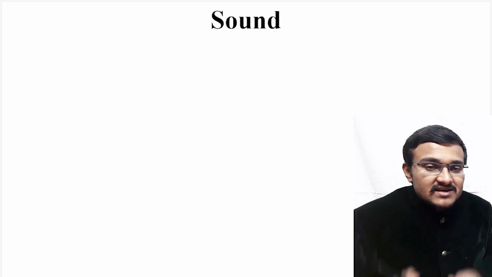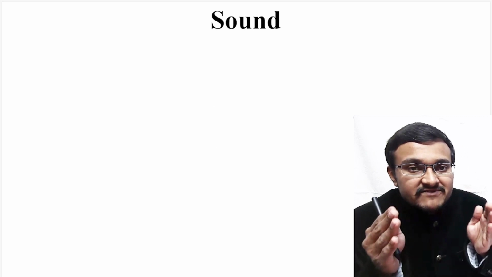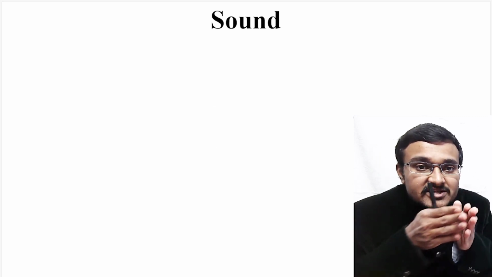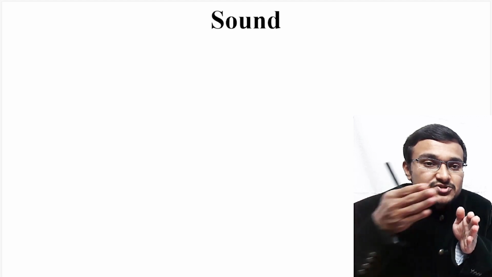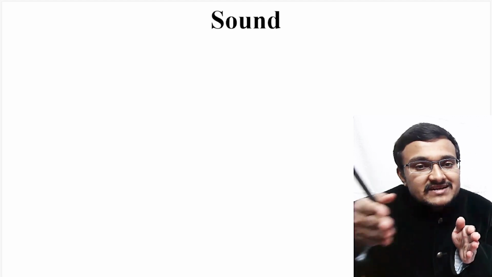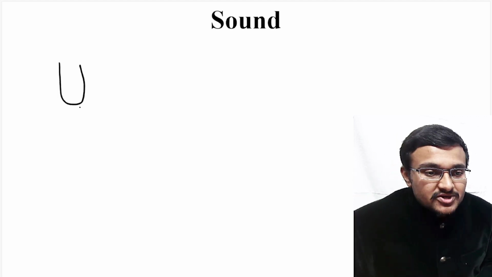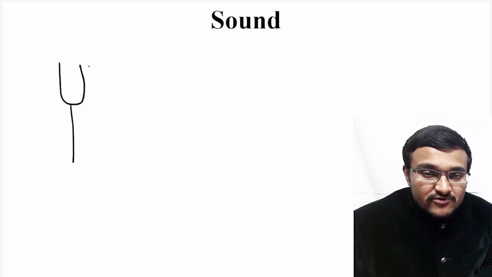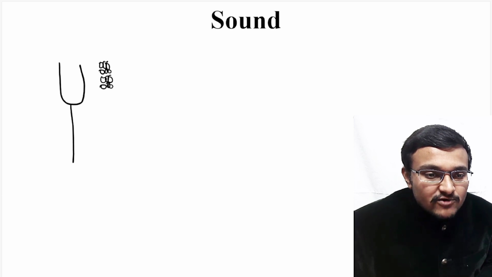So this compressions and rarefactions continue through the medium. So then your sound will be transferred like that. If a tuning fork is vibrating, it creates compressions around it, and following that there will be rarefactions also. So here compression is there, here rarefaction is there.